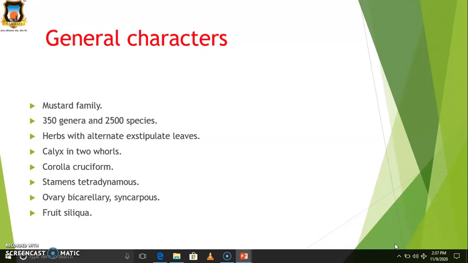Then stamens are tetradynamous. Tetradynamous means the flower has 6 stamens, 2 shorter than the 4. It means 2 stamens are short and 4 stamens are longer, and this term is called tetradynamous. Then the ovary is bicarpellary, syncarpous. Then the fruit is siliqua type. Siliqua type means this type of fruit has 2 fused carpels.